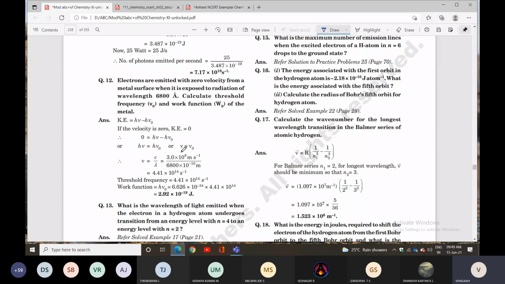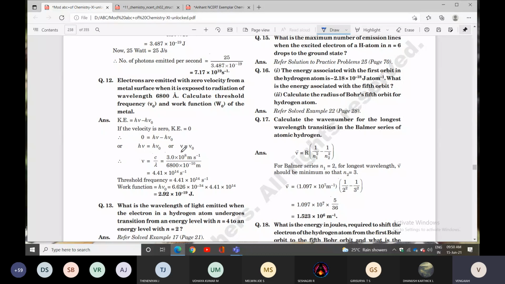Electrons are emitted with zero velocity from a metal surface when it is exposed to radiation of a given wavelength. Calculate the threshold frequency and work function of the metal.